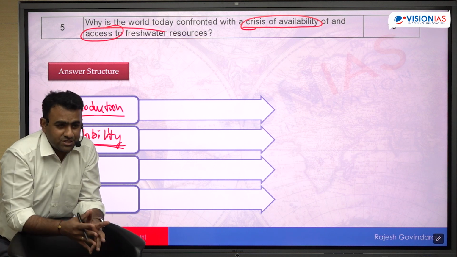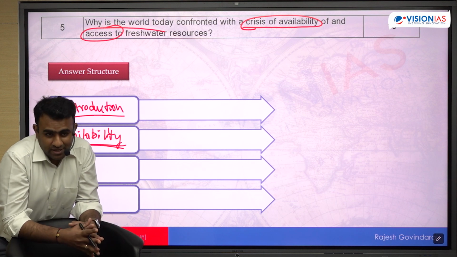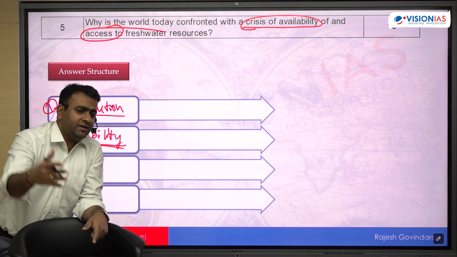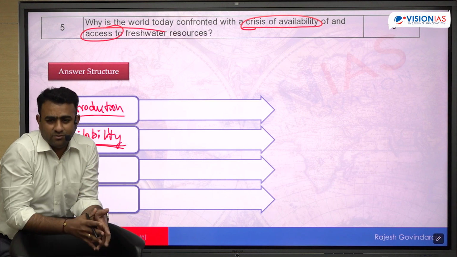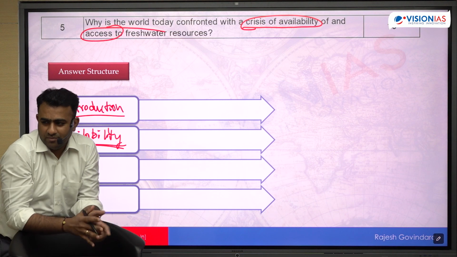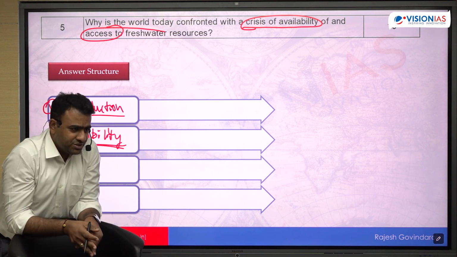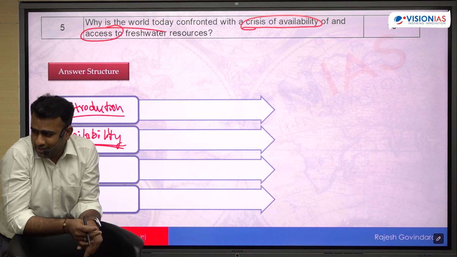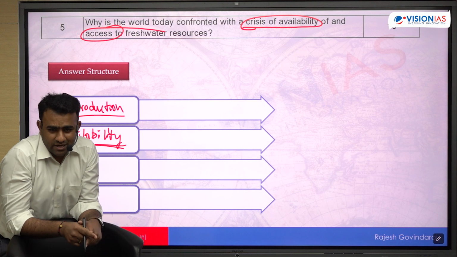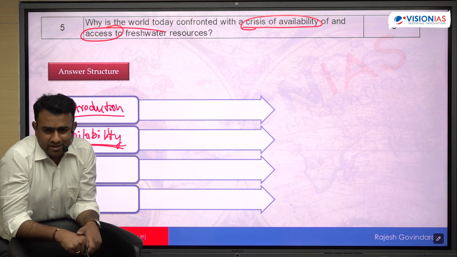Most importantly, climate change. Climate change impacts the water availability in various different manners. We have already seen the whole UPSC question. How exactly does climate change impact the water availability? You can add 3-4 points here. It will reduce the water availability by melting the glaciers. It will disturb the water cycle. It will vary the monsoon cycle. It causes unseasonal rainfall. It causes unseasonal drought, flash drought. All these things will come because of climate change. So water availability is getting impacted.